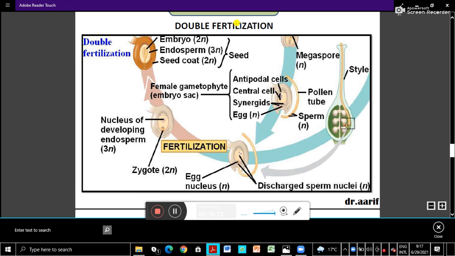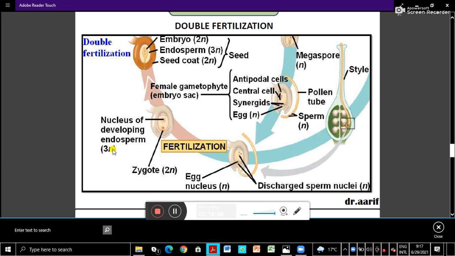So in angiosperms it is double fertilization. In gymnosperms it is only one fertilization. It is not called double fertilization. This is the difference between gymnosperms and angiosperms. As a result of triple fusion, what will develop? The primary endosperm nucleus, which will develop into endosperm.